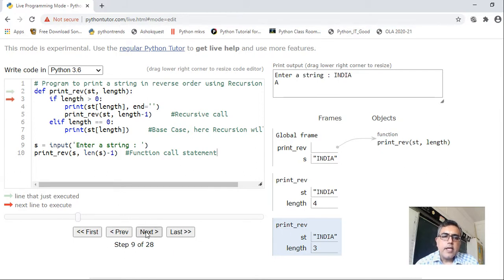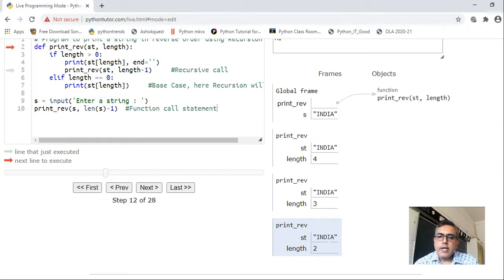Click on next. If length is greater than 0, yes, it is greater than 0, right? So again it has come inside. Print ST of 3 this time. What is ST of 3? ST of 3 is I, the second last character. So here it has displayed I, right? And then again it will call the print REV function with the same string. This time the value of length becomes 2. Let us see. Next, you can see here, print REV India, length is 2.